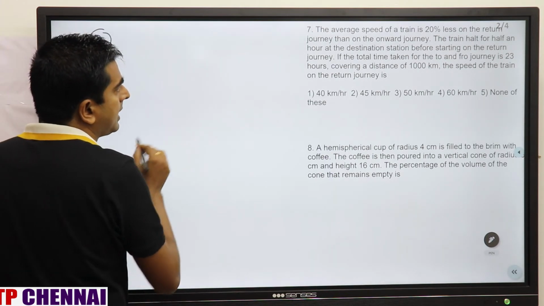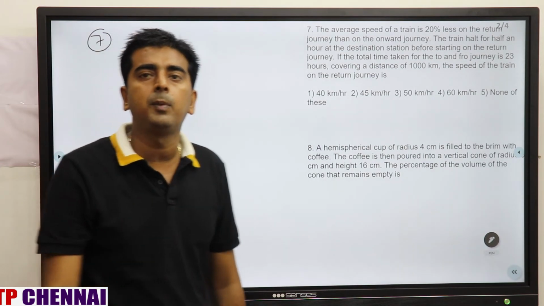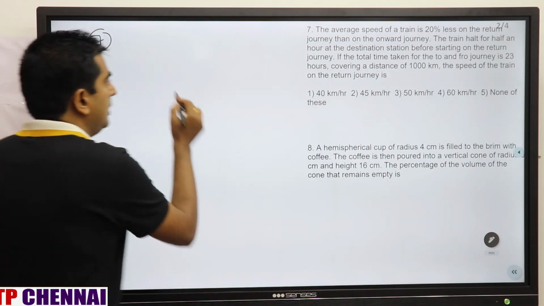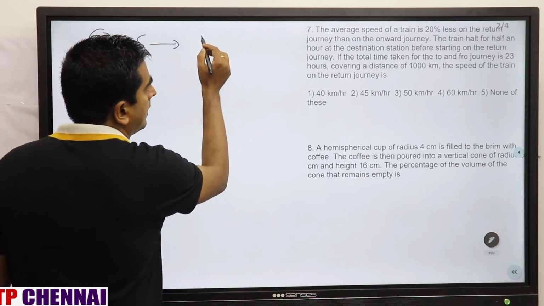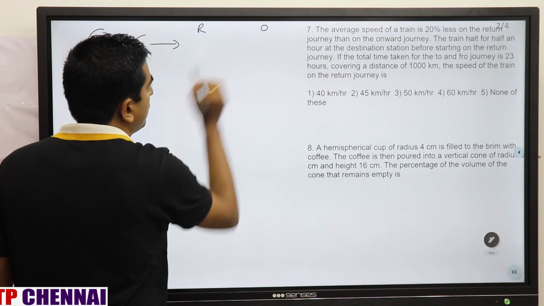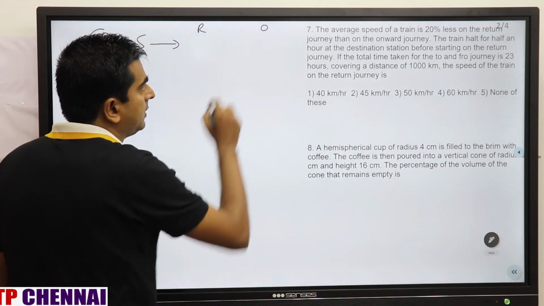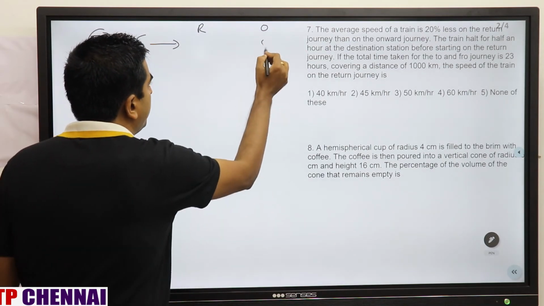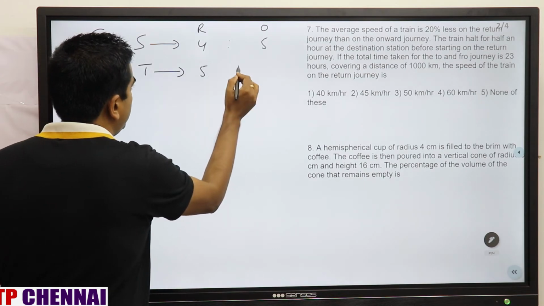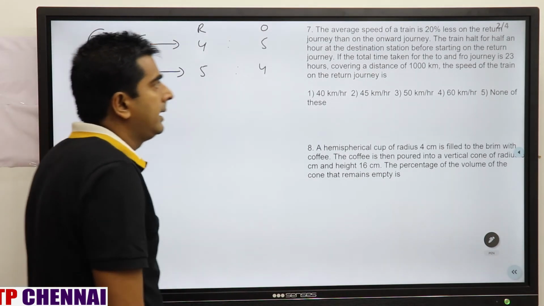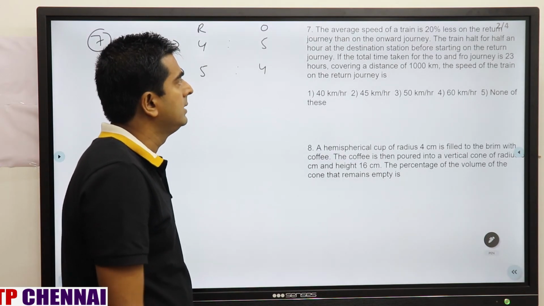The average speed of a train on return: because distance is constant, speed ratio is inversely proportional to time ratio. So here speed ratio is nothing but what? Return is there and onward is there. 20%, what is the fraction value? 1 by 5. The train is 20% less on return journey. That means if this is 5, this will be 4. So what about time ratio? 5:4. Right?